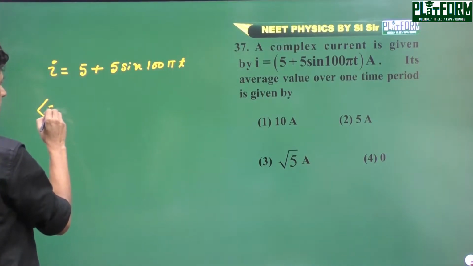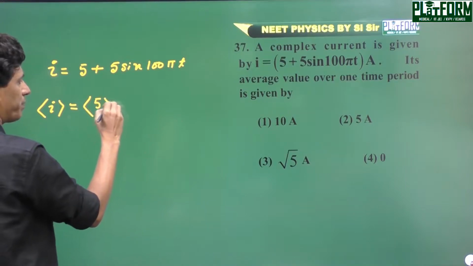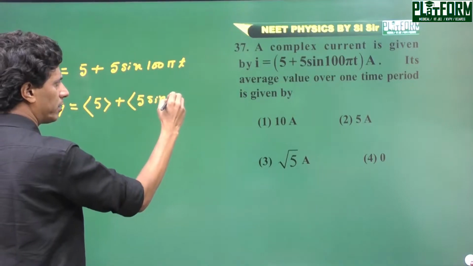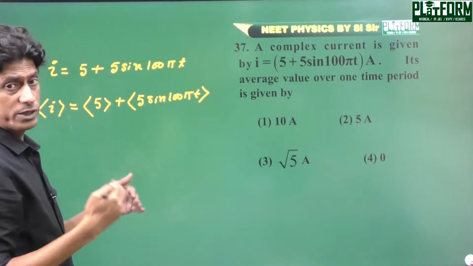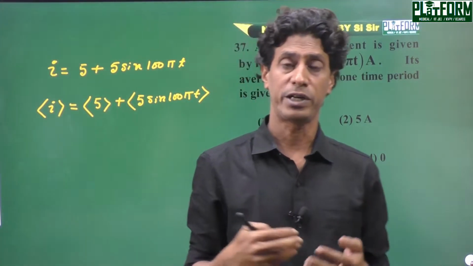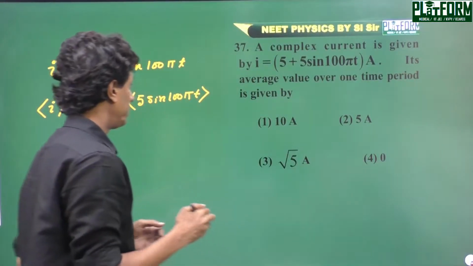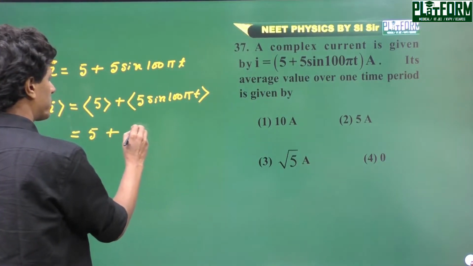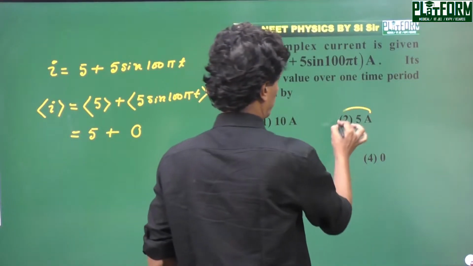If we take the average for the full time period, 5 sine 100 pi t for the full cycle of a sine function, if we take the average of a sine function or cosine function for the full cycle, then the average of this is 5, and the average of the sine function is 0. So here the right option is 2.